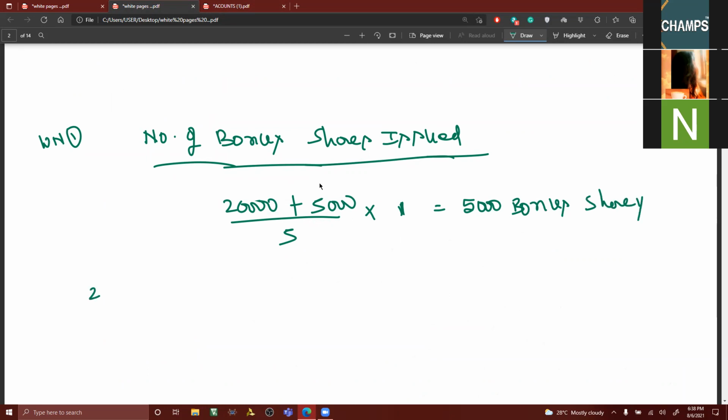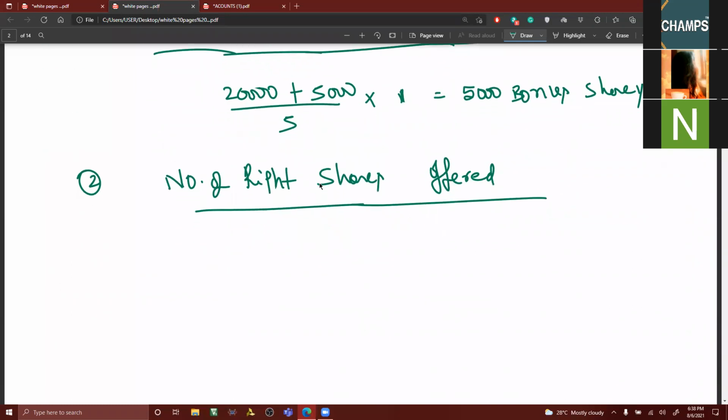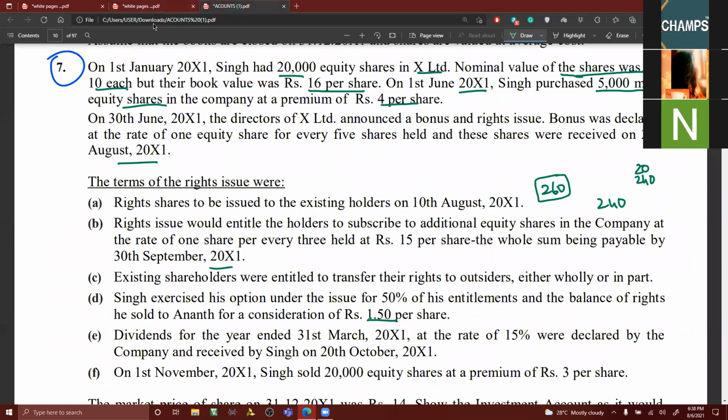Next, working notes number 2. Number of right shares offered. Yes, given that, 1 share for every 3 held.